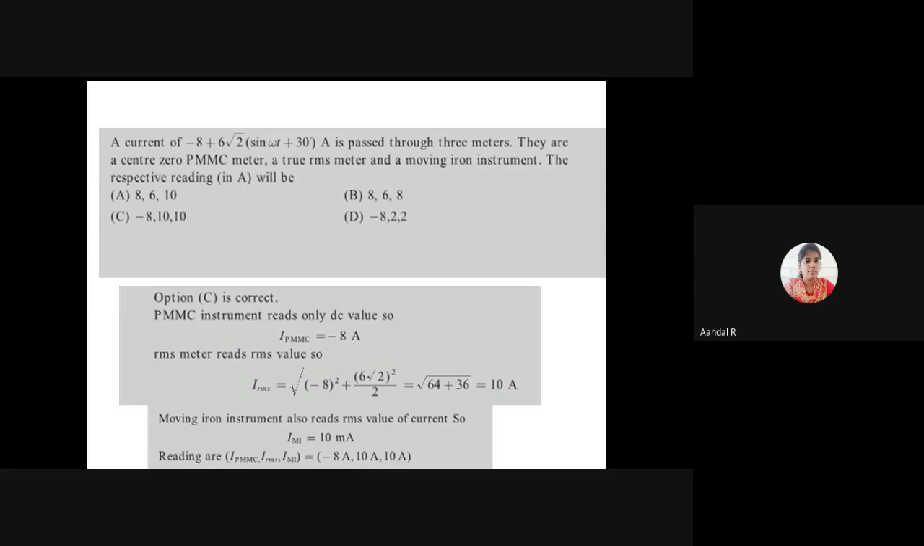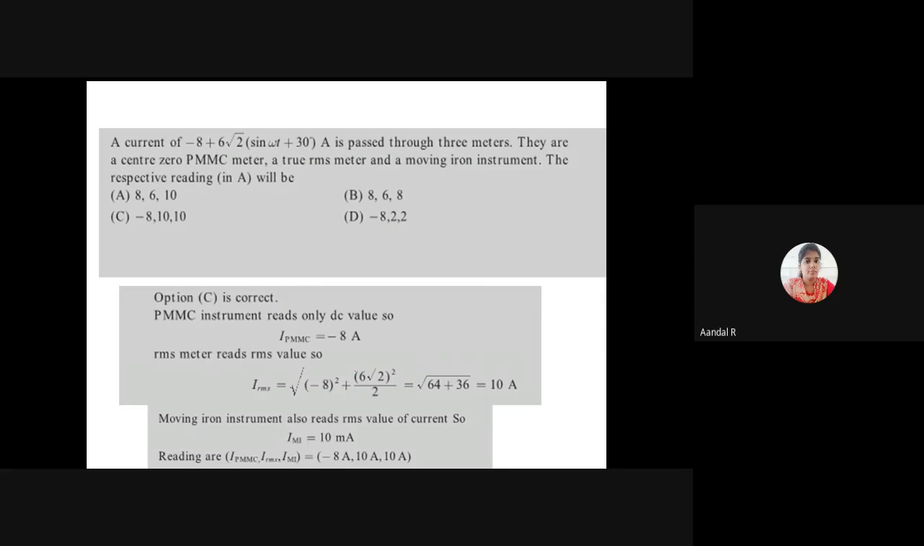In this, the DC parameter is minus 8. So the first PMMC instrument reads only the DC value. So the current measured by the center 0 PMMC meter is minus 8 ampere.